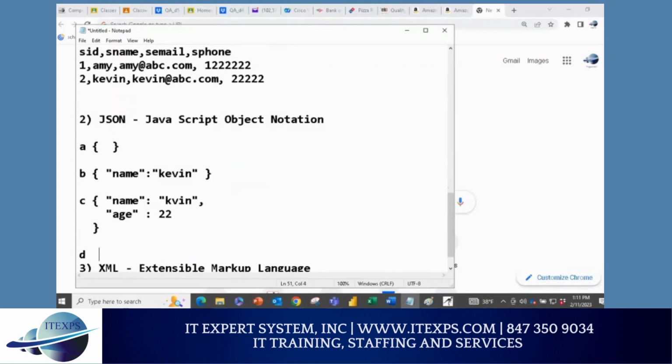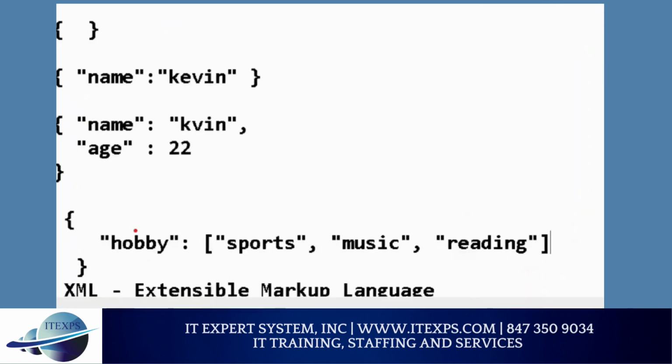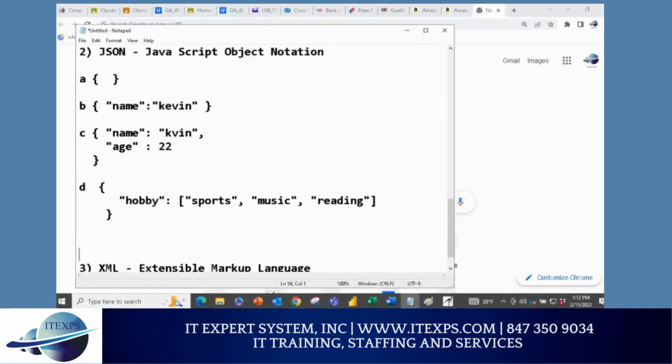Rule number 4 is one key has multiple values. How does it work? For example, hobby. If you have multiple values, you use a rectangle bracket, and you can say sports, music, reading, yes or no? So if you have a key where the key is one and the value is more than one, you use a rectangle bracket. Make sense or no? Now, the last rule is structure within a structure.